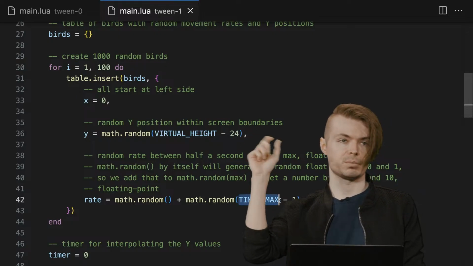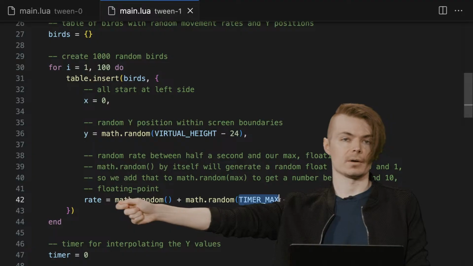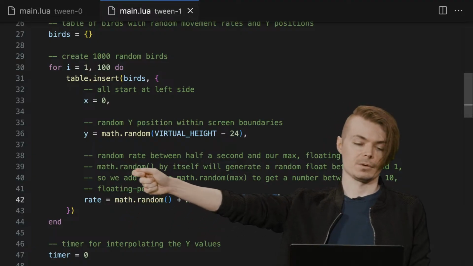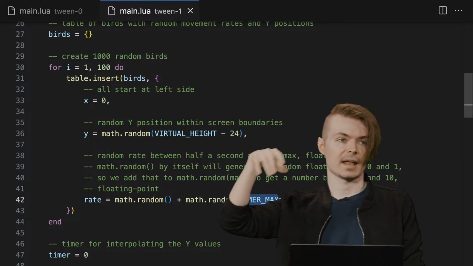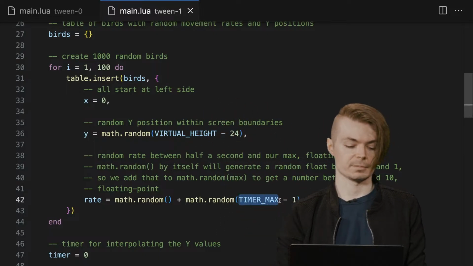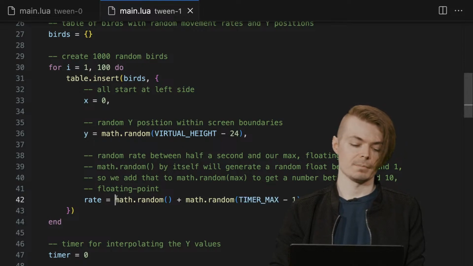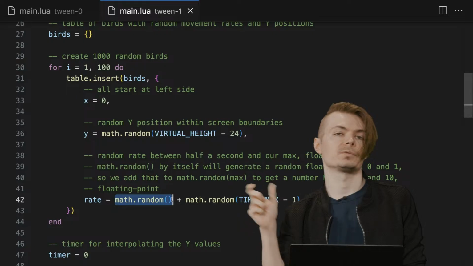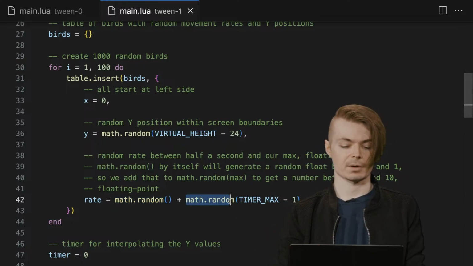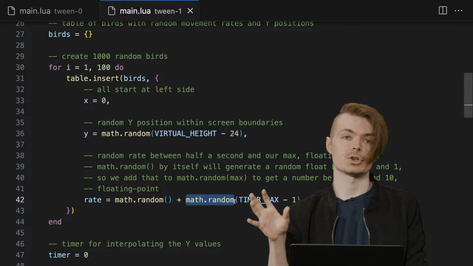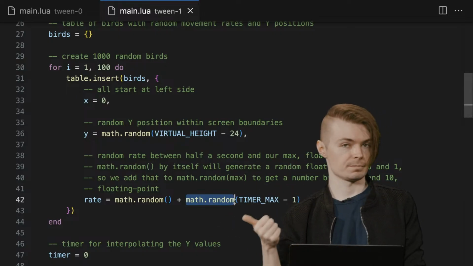Some sort of value between 0.something and the end of whatever the 10-second value is. It'll have some sort of fractional amount in there. We have to do this because Math.random gives you a floating point number between 0 and 1, and if you were to use it as an integer, it would only give you whole numbers.